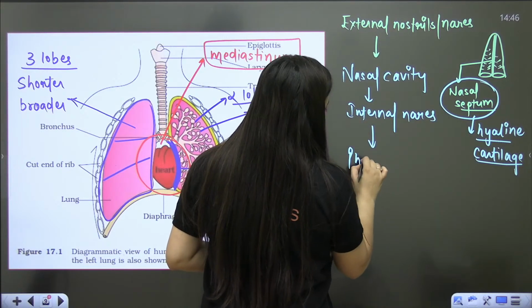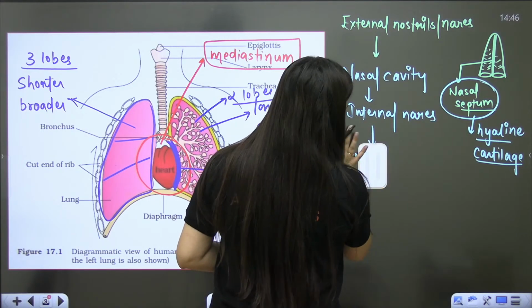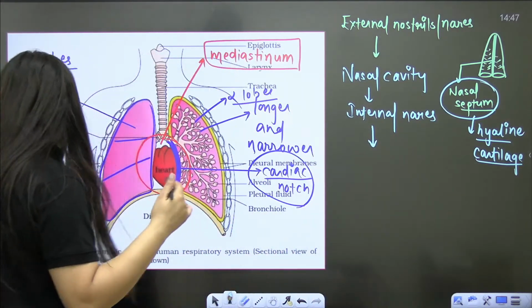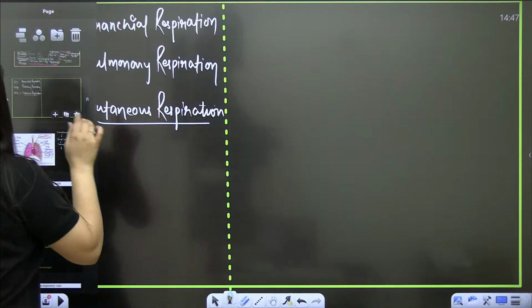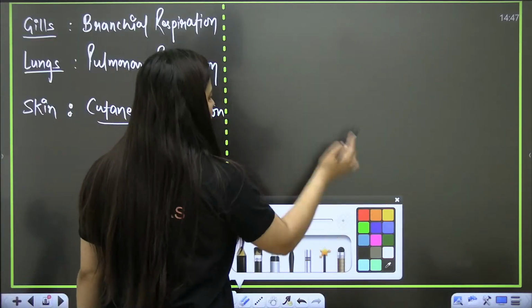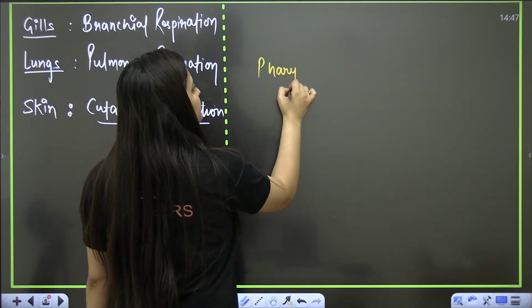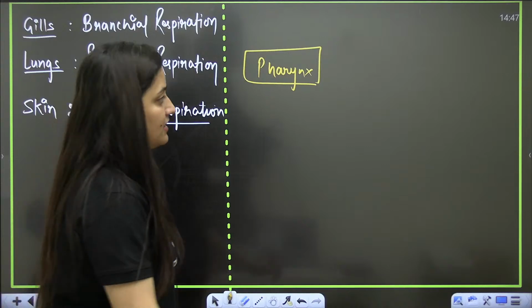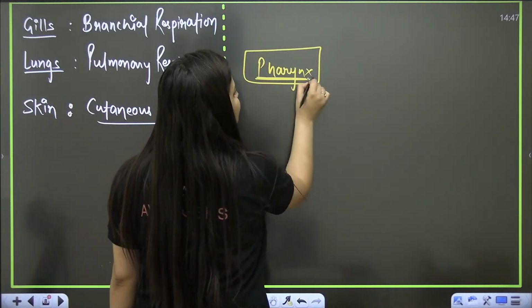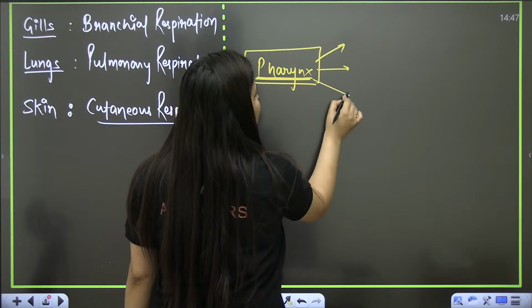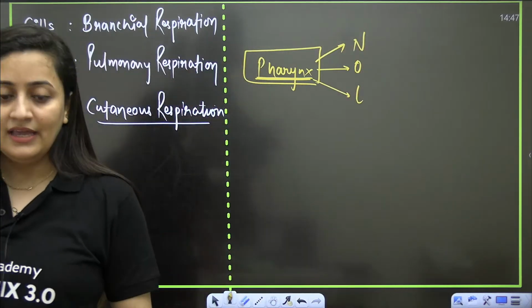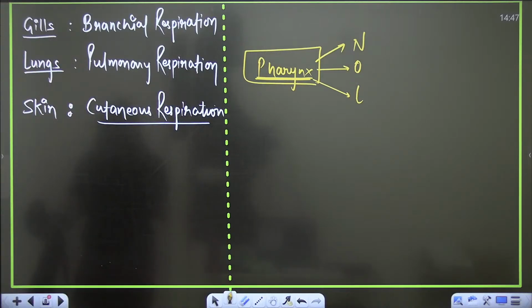Then there will be the pharynx. Now just for your quick revision, please note down. When we use the word pharynx, it is having three parts. Everyone, please repeat it in the chat section: it is having three parts.